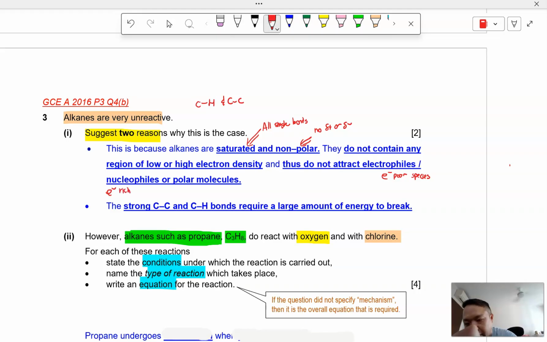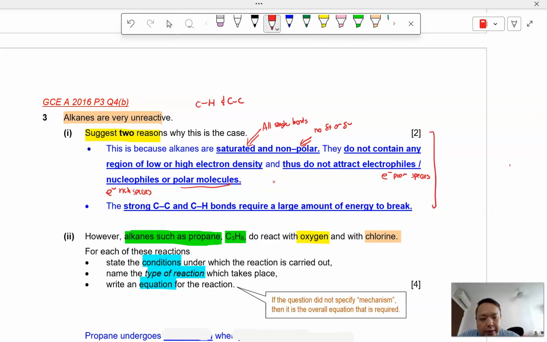electron-rich species as a nucleophile, or any polar molecule, because itself is non-polar. There's no delta plus or delta minus charge to attract this species, and therefore it is difficult for it to partake in reaction.